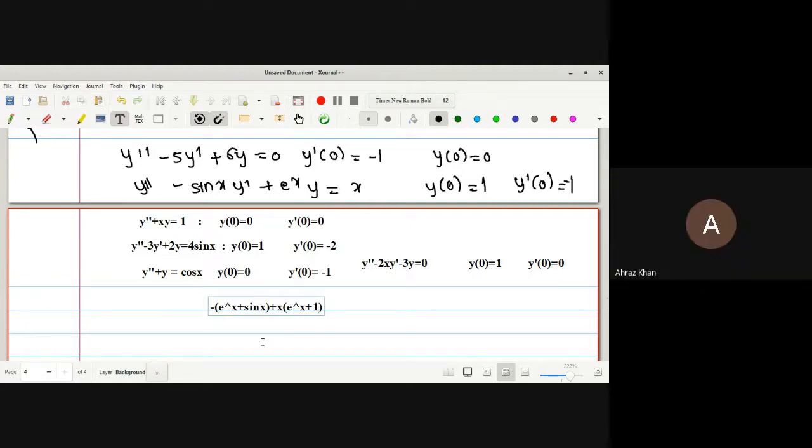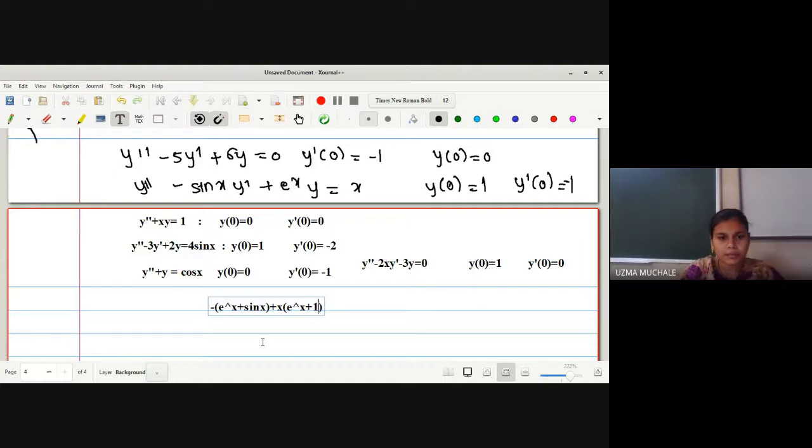Yes, ma'am. If you have solved the second example, let me go for the fourth example, and this example I will solve. So what you have to do, first we have to substitute y double dash is equal to some phi of x. Actually, I don't have a symbol of phi of x.